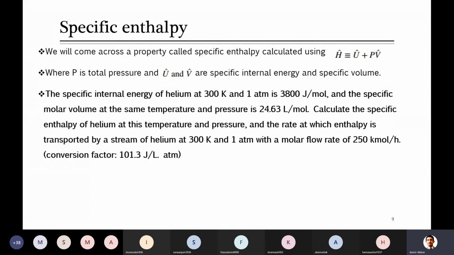We prefer to use that. And the specific molar volume at the same temperature and pressure, 300 Kelvin and 1 atm, is also given. He said calculate the specific enthalpy of helium at this temperature and pressure. First of all, can you do this calculation of specific enthalpy?